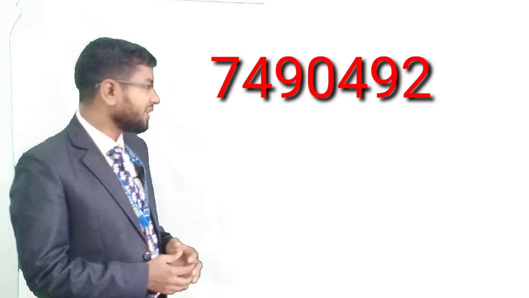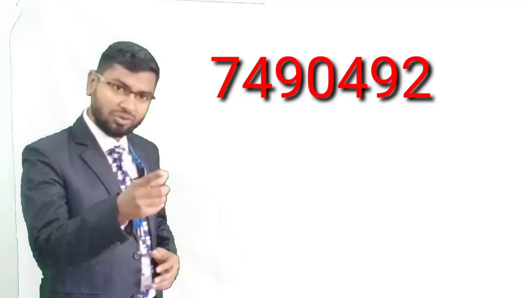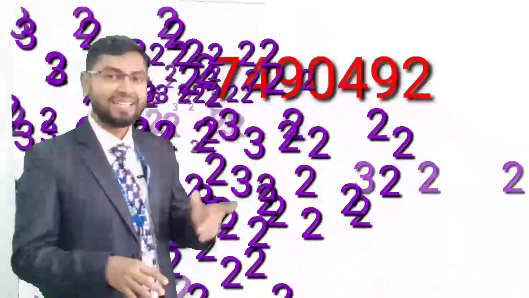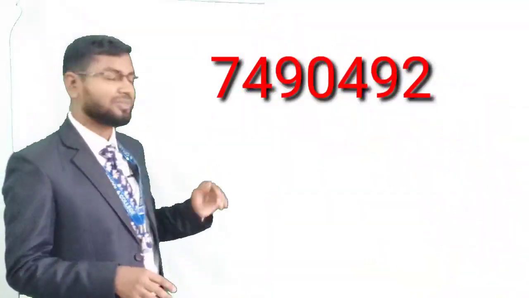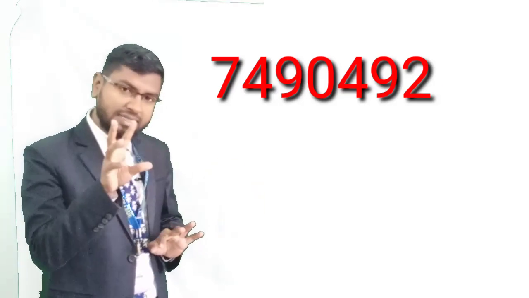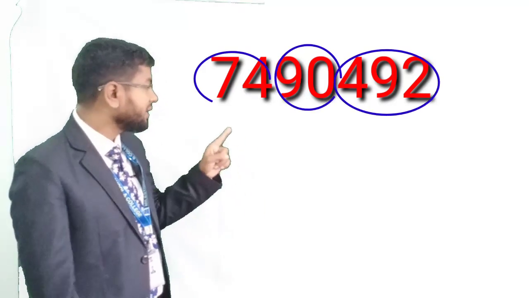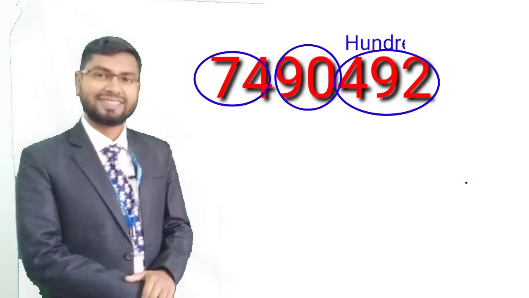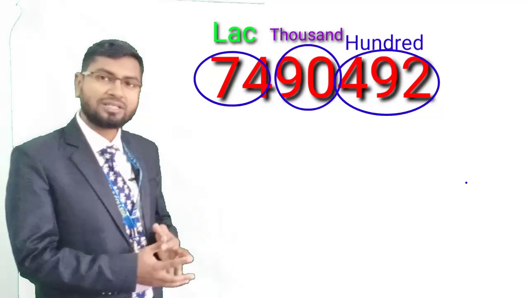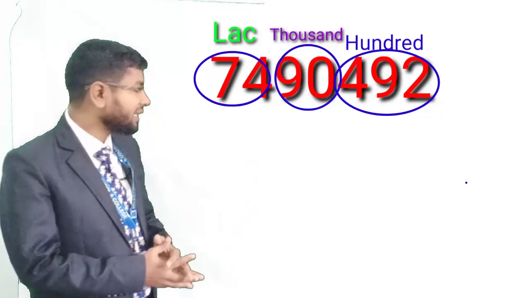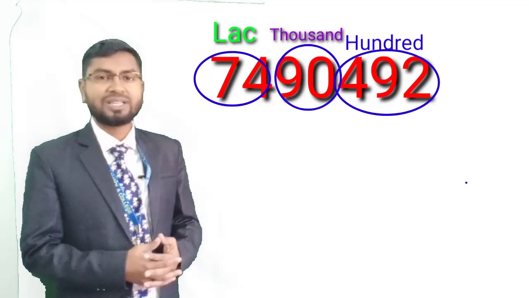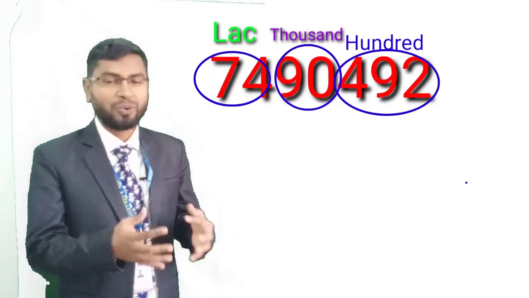Now see the second, bigger number, 7490492. How can we read it? Use that magical sentence, 3 2 2. Look, full columns. The 3-digit circle is hundreds, then thousands. How many lakh? The last column is the lakh column. 74 lakh, 90,492.